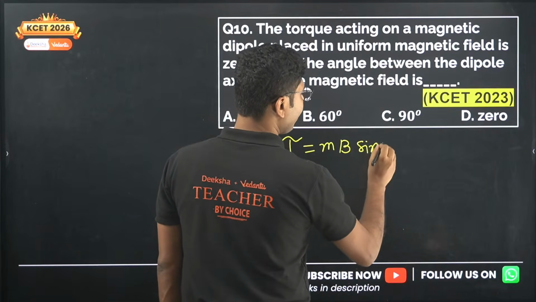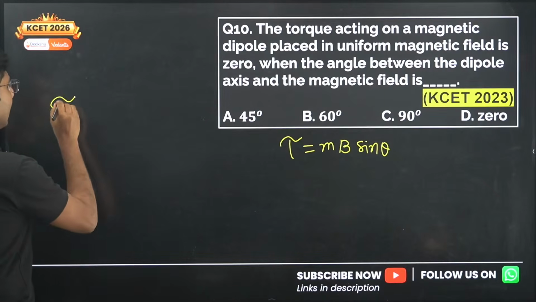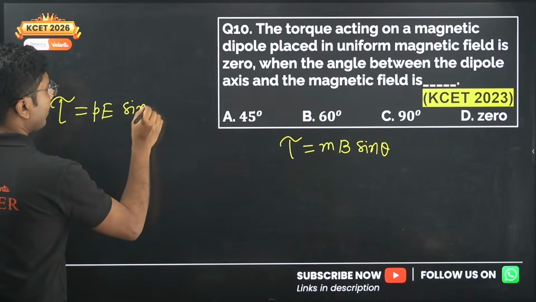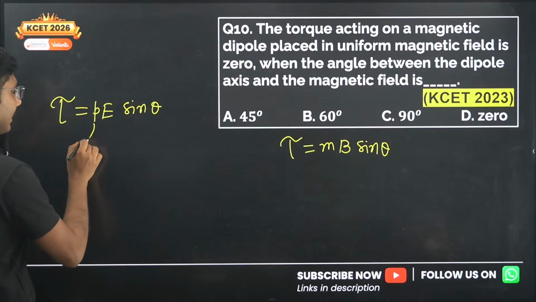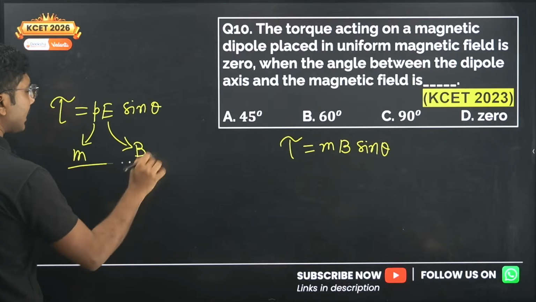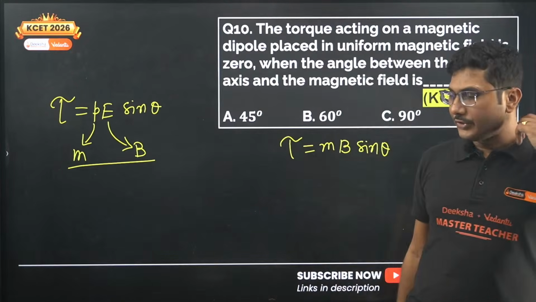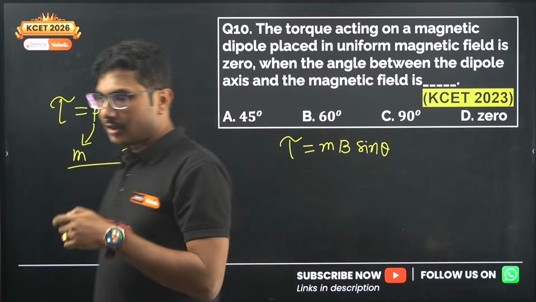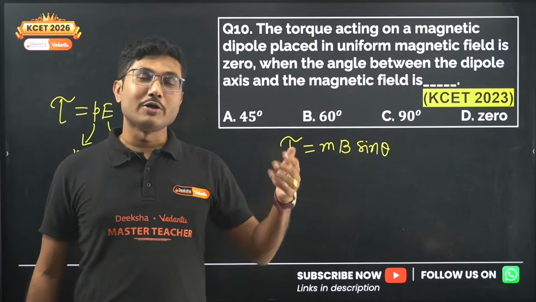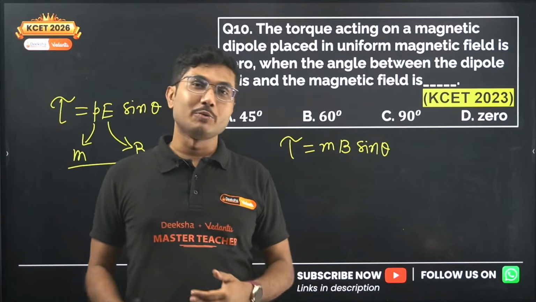In case you forget the torque formula, you should remember the torque in an electric field. It is given by pE sin theta. In the case of a magnetic field, p will be replaced by m and E will be replaced by B. So that's it, just the names change. It is like when you visit your maternal house, people call you by some name, and when you come back to your paternal house, people call you by some other name.